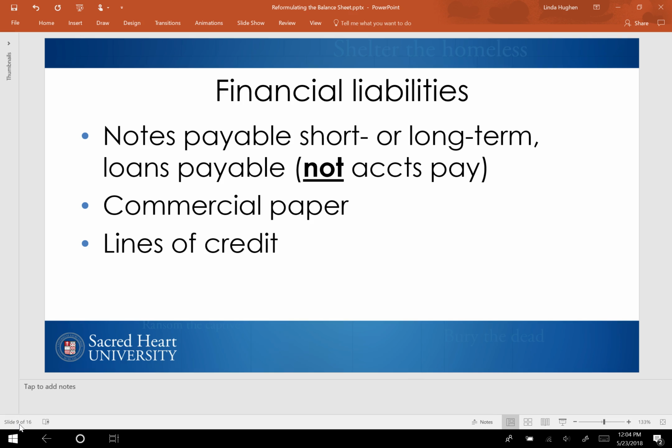Commercial paper was discussed earlier. You're seeing it again because this time we're not referring to a company's investment or purchase of commercial paper, but rather the company that issues the commercial paper, a type of unsecured short-term debt.